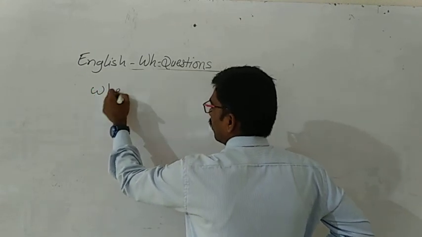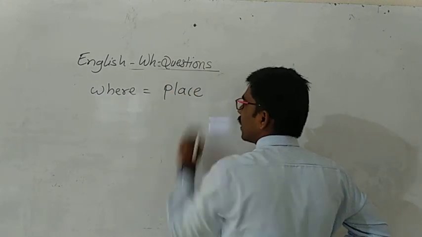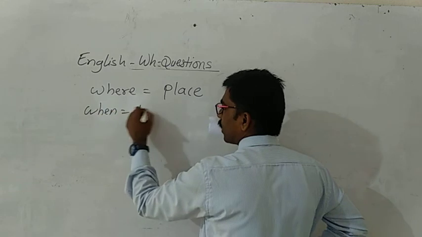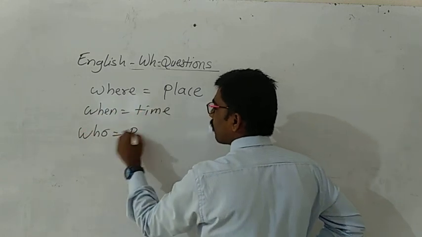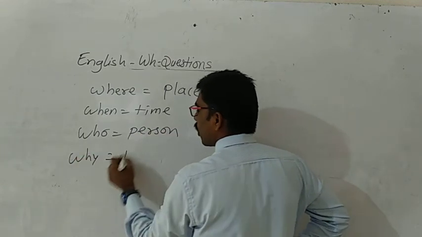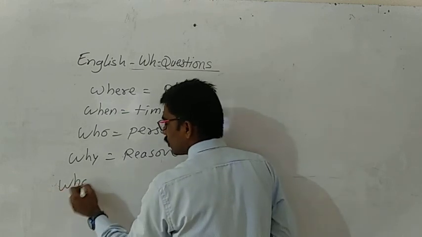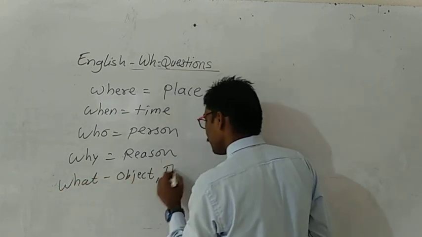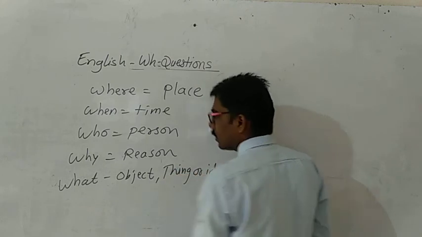Where you have to use if the underlined part is a place, when you have to use for time, who for person, why for a reason, what for object, thing or idea.